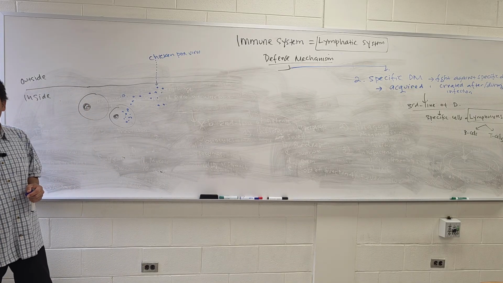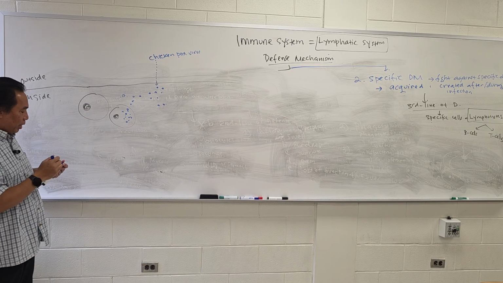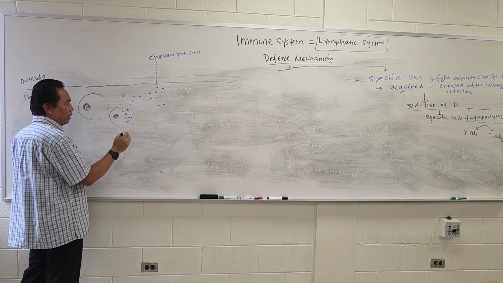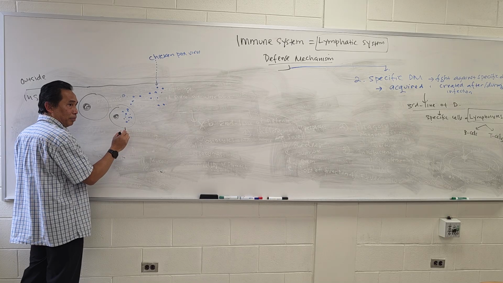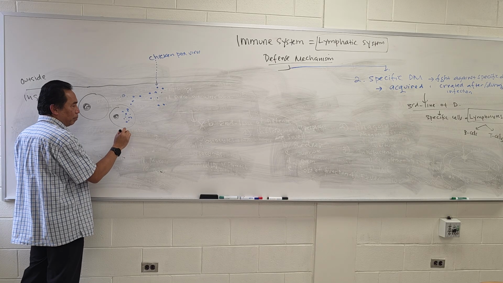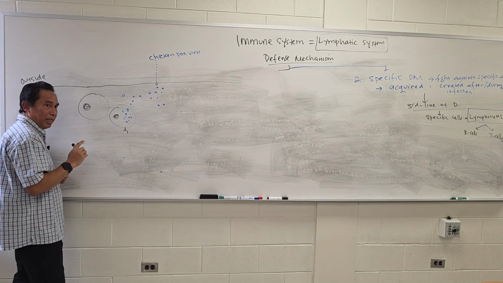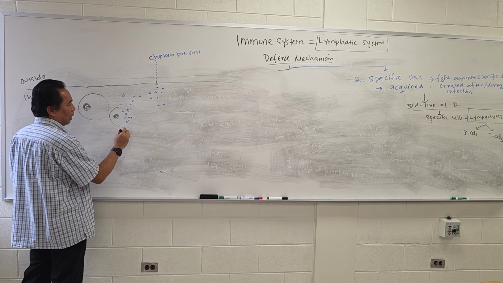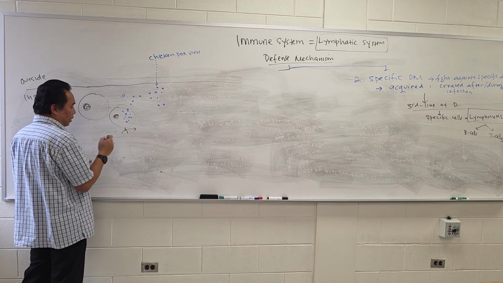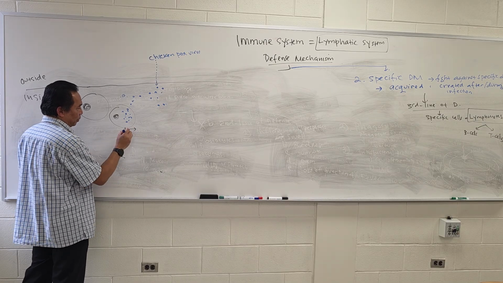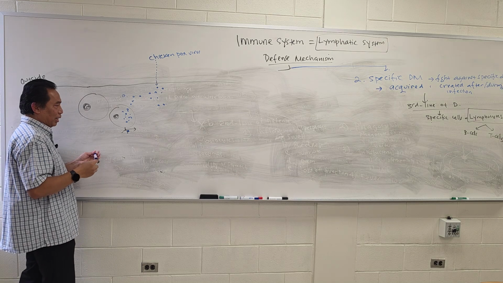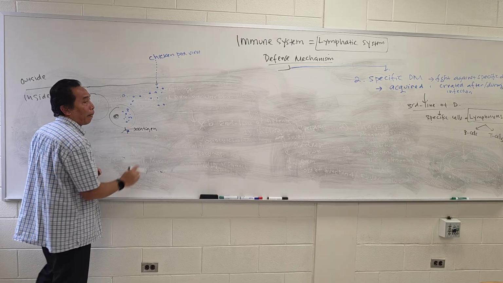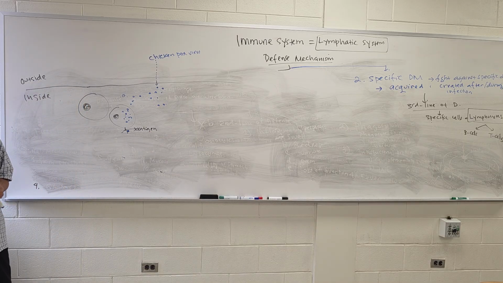Are you with me? Now, whenever it has infected your cell, then your cell will produce indications or signs. Okay, those signs are gonna be put here. So that sign is called the antigen.